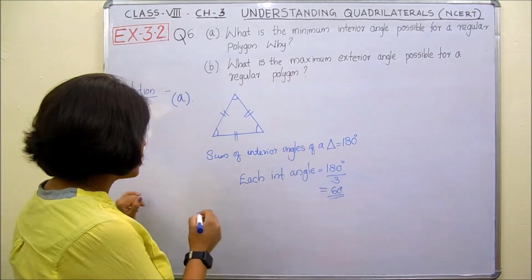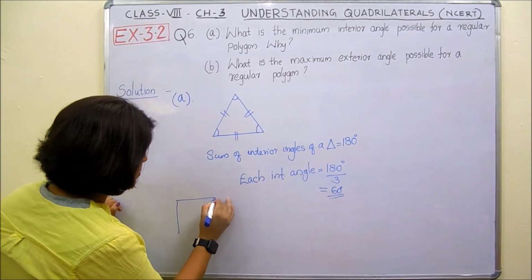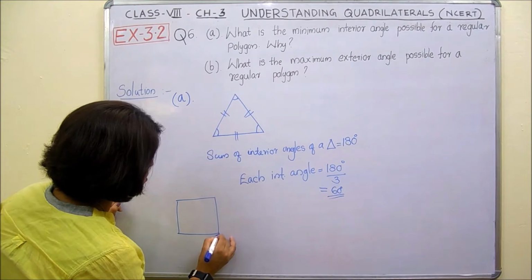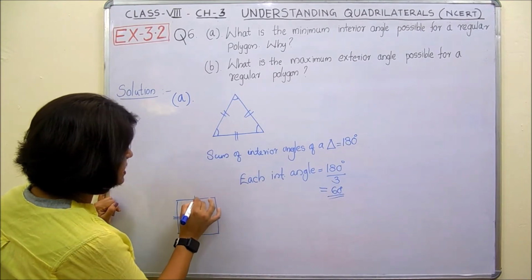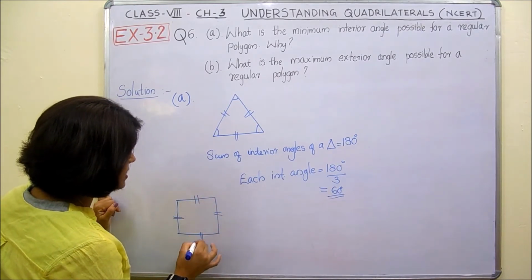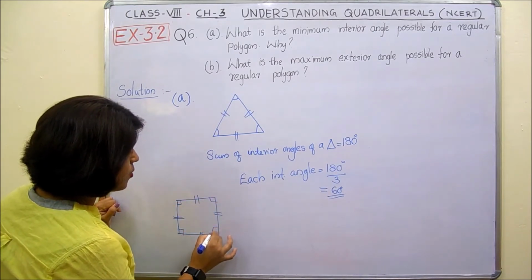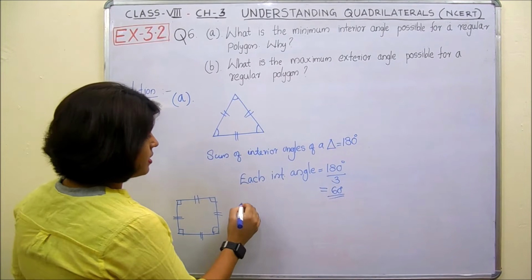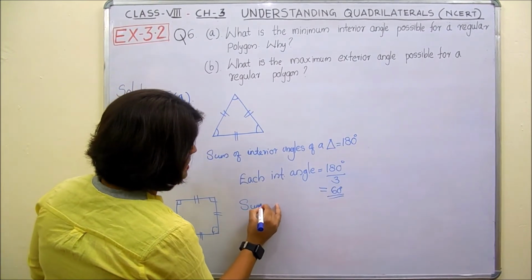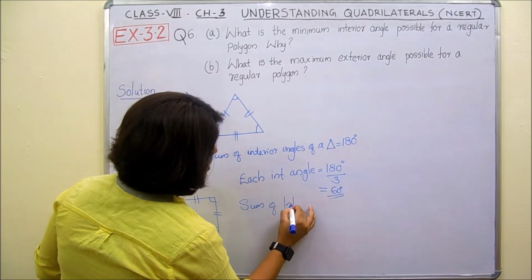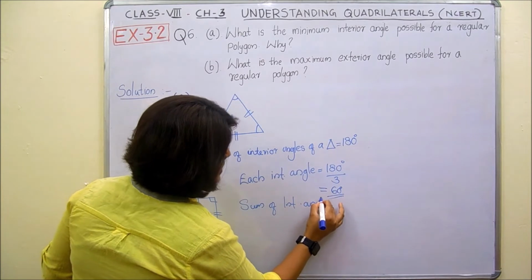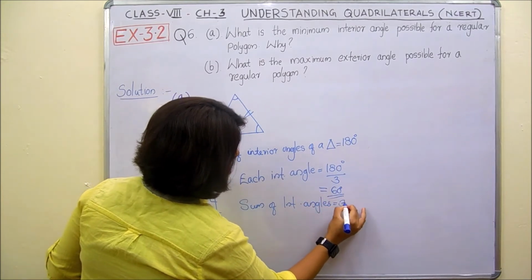Square is the regular polygon with the 4 sides. In a square also we have seen all of its sides are equal and all of its angles are equal. We have by angle sum property of a quadrilateral, sum of interior angles equal to 360 degree, right?